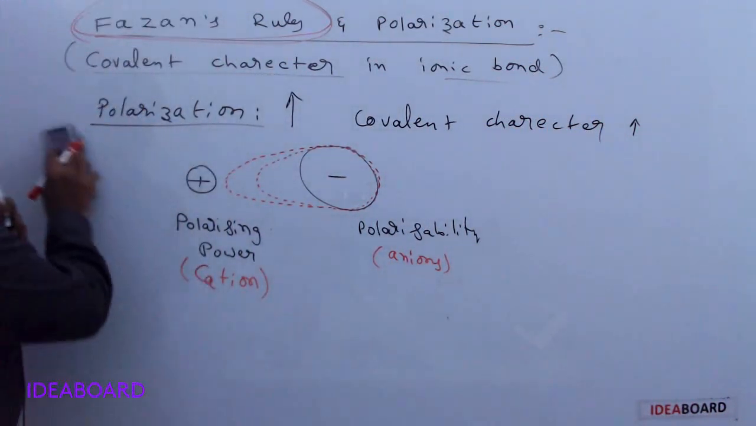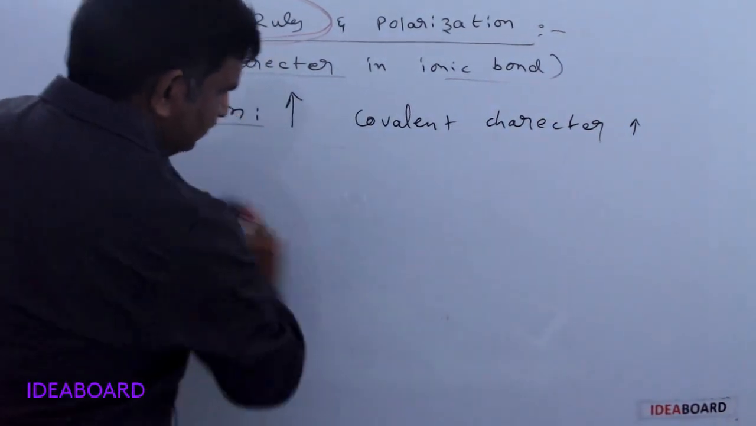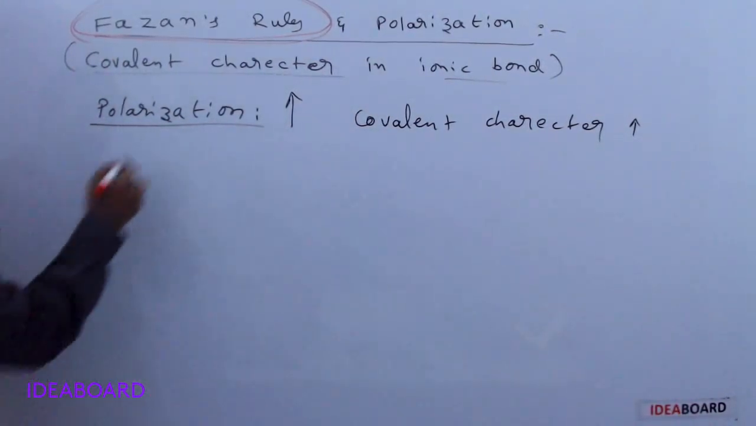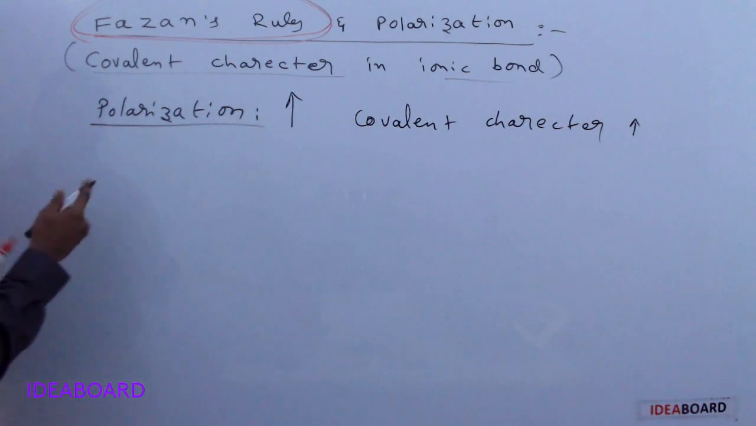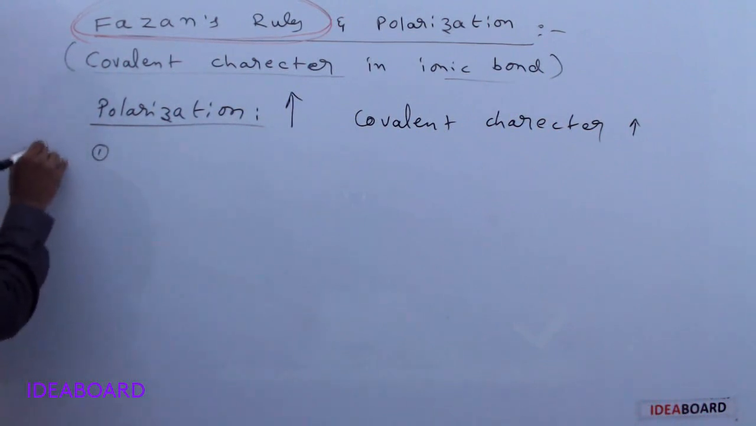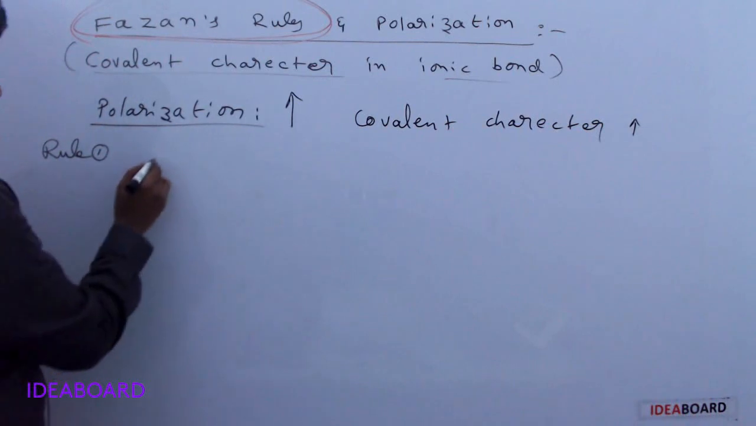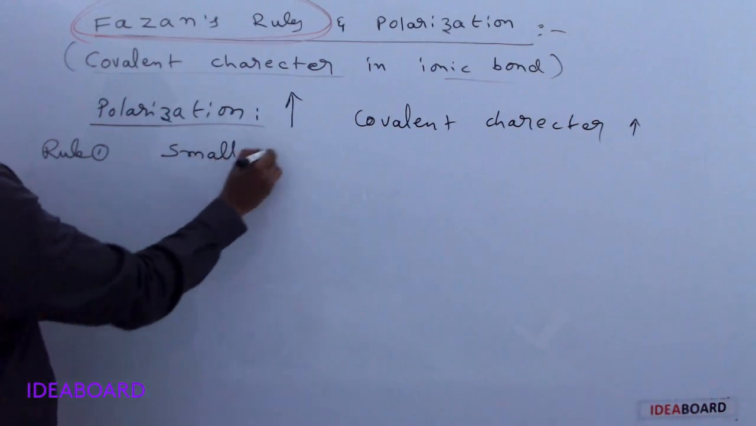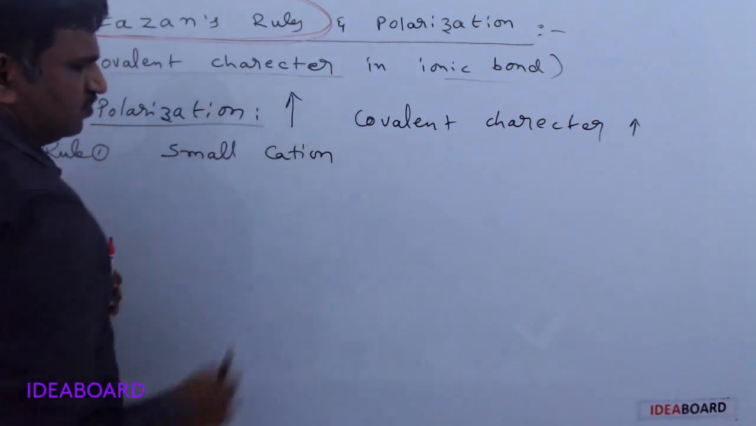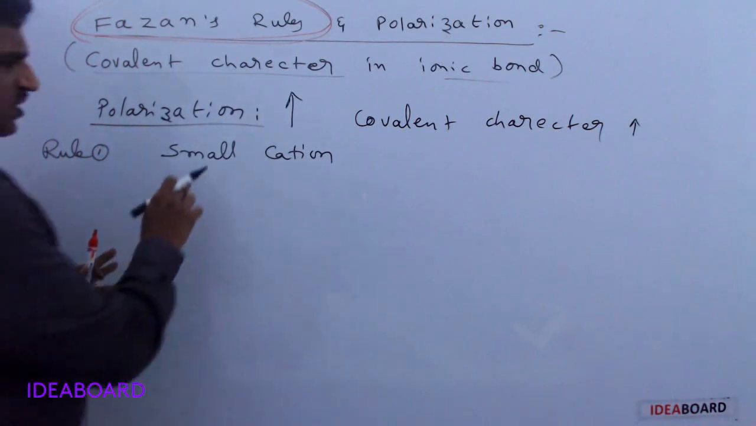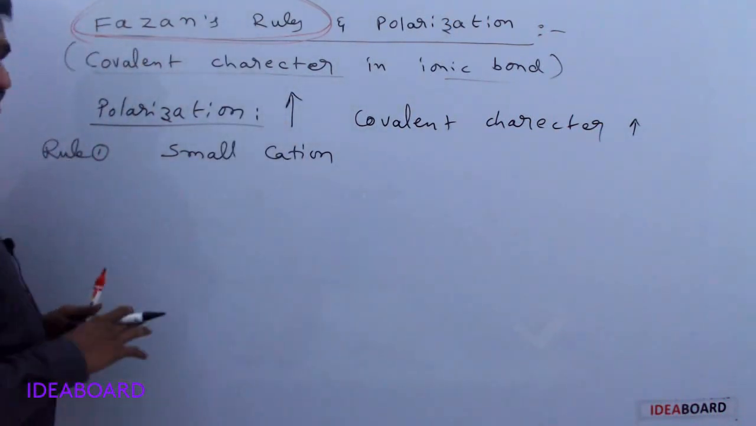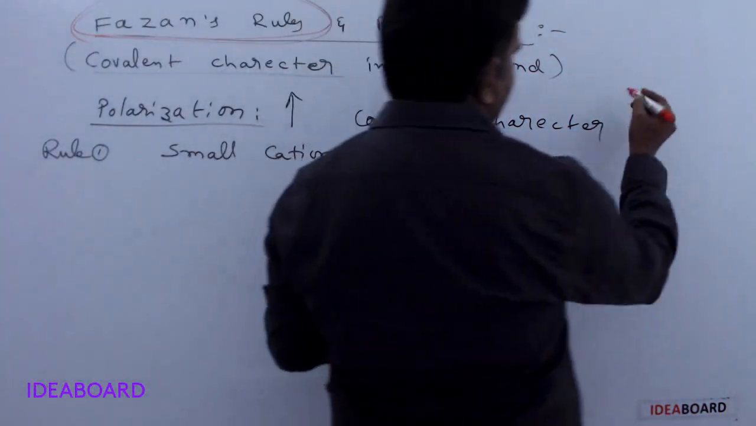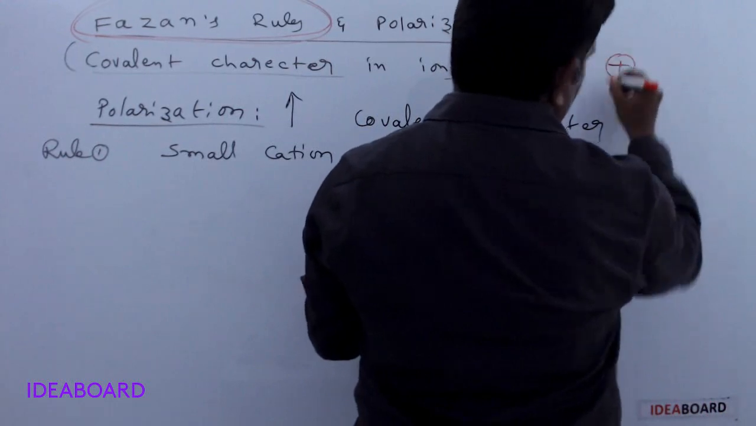In Fajan's rules, first we will see the first one, and lastly we'll give a technique to remember simply. So the first and important rule, rule 1, we are taking. This rule is about the small cation. Small cation means the size of the cation. Whenever there is a small cation, it has high power to attract, which means polarization. Simply remember, first this is a positive charge.